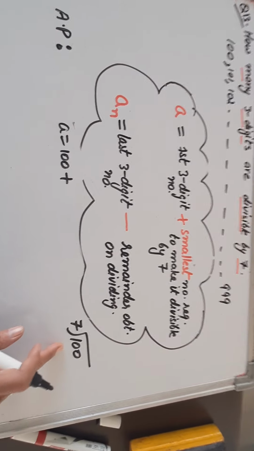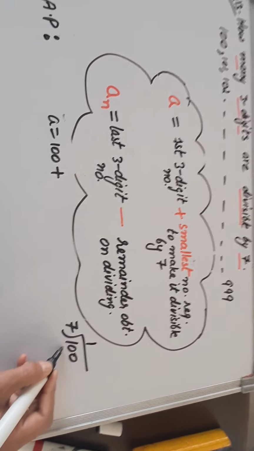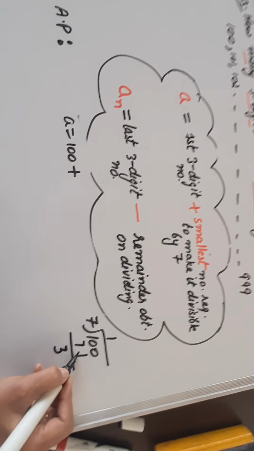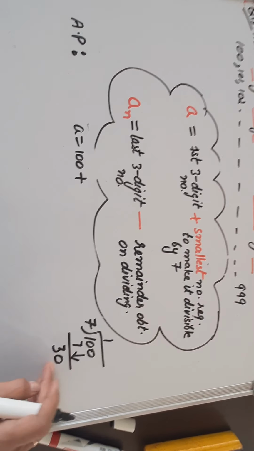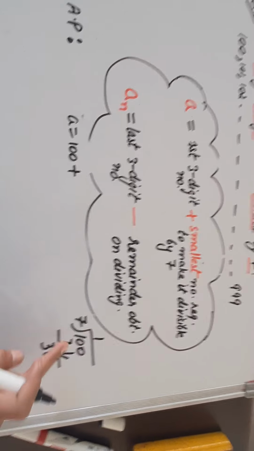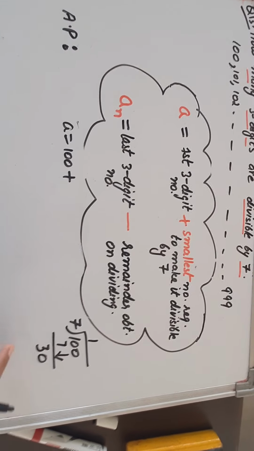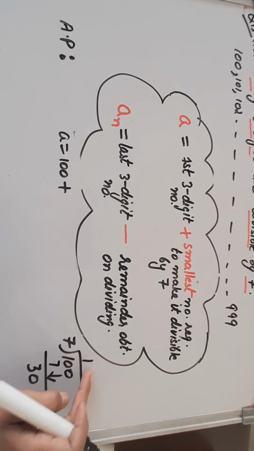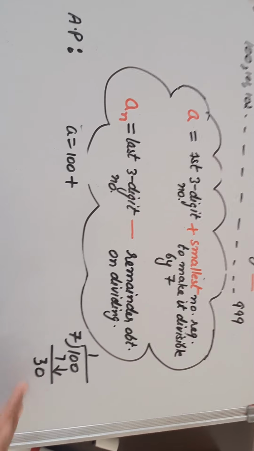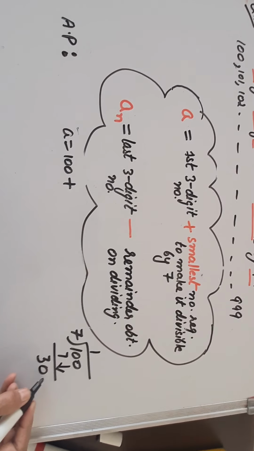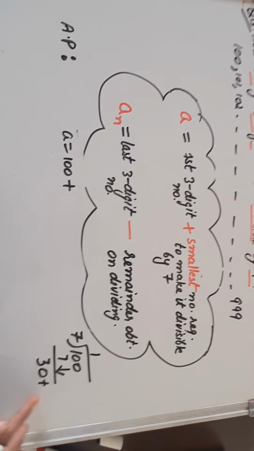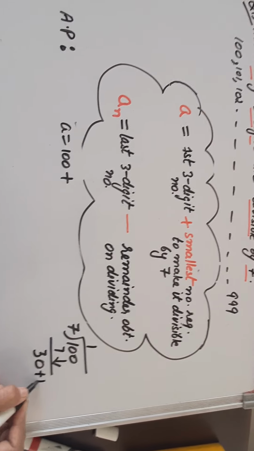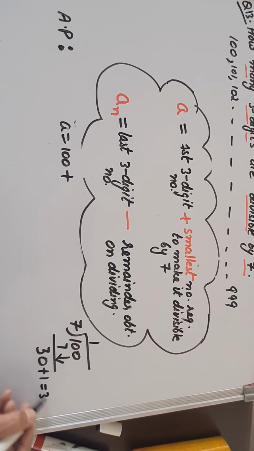So for that let us divide the first 3-digit number by 7. 7 ones are 7, so the balance is 3. Carry the next digit 0. Now is 30 divisible by 7? Is 30 a multiple of 7? Does it come in its table? No. So we are not going to take any decimal number. Instead we will check what smallest number we should add to 30 so that it becomes divisible by 7. If I add 1, the number will become 31.